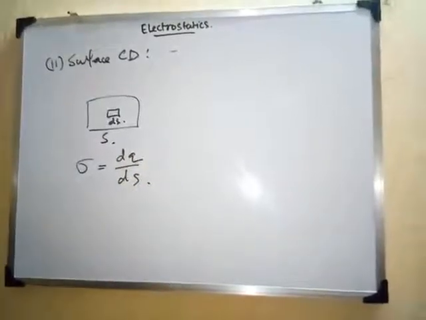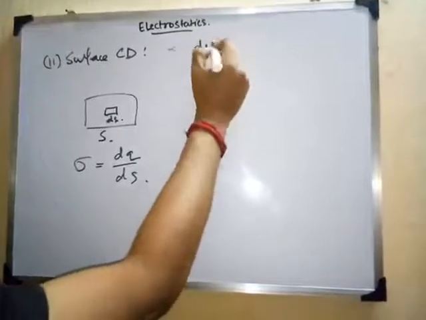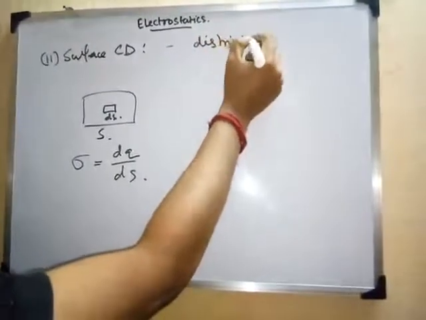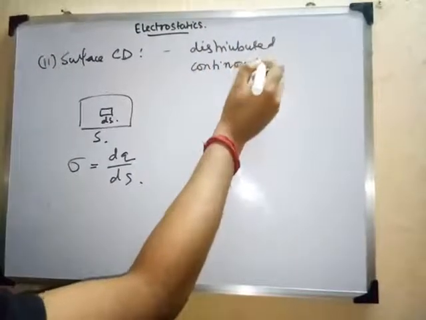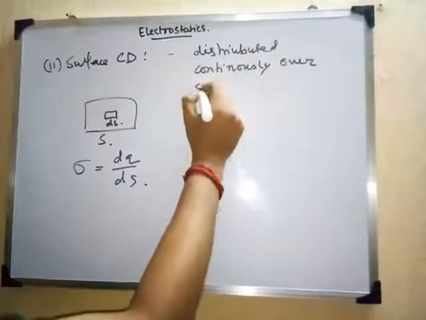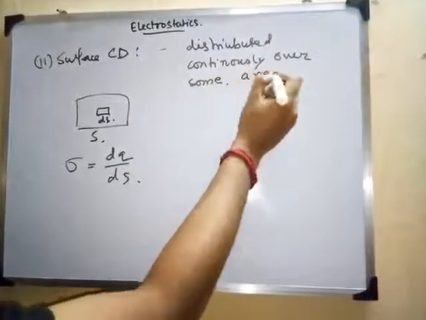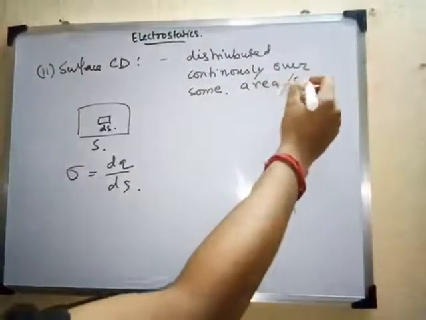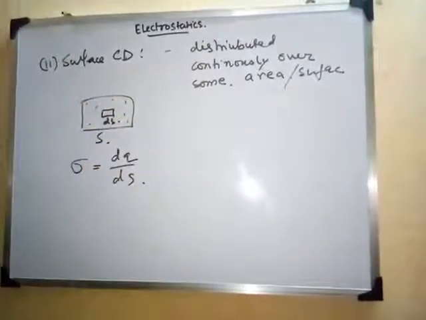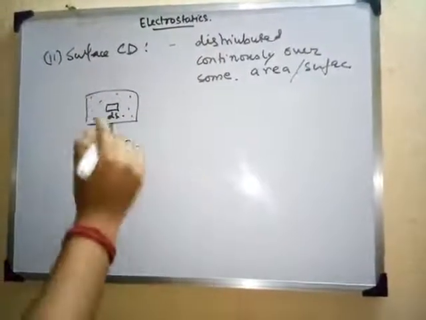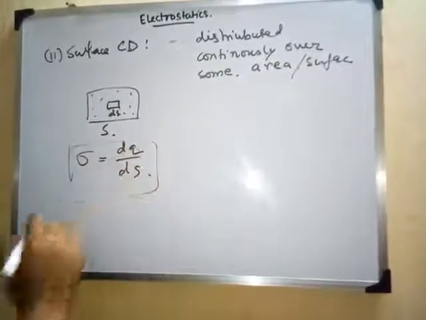So surface charge density means the charge is distributed continuously over some area, or rather any surface. If this is considered a surface, the total surface you can consider as S. Within S, we take a smaller section of the surface, and it will be represented by this equation.